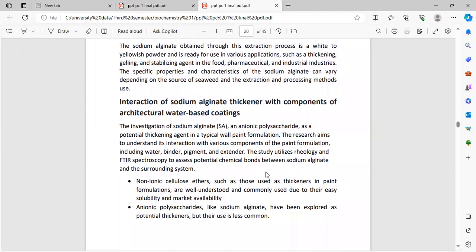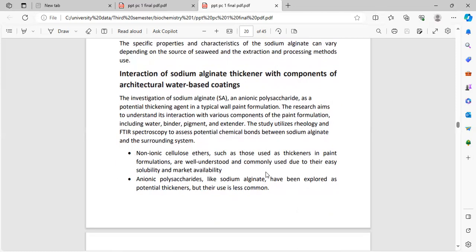That's my point. Interaction of sodium alginate thickener with components of horticultural water-based coating. The investigation of sodium alginate, an anionic polysaccharide, as a potential thickening agent is typically in a wall paint formulation. The research aims to understand its interaction with various components of the paint formulation, including water, binder, pigment, and extenders. The study utilized rheology and FTIR spectroscopy to assess the potential chemical bonds between sodium alginate and the surrounding system.